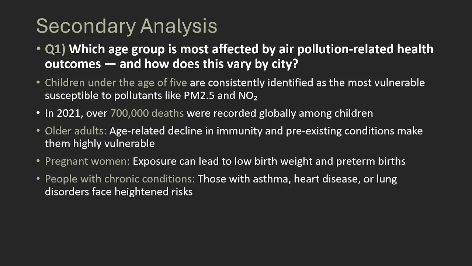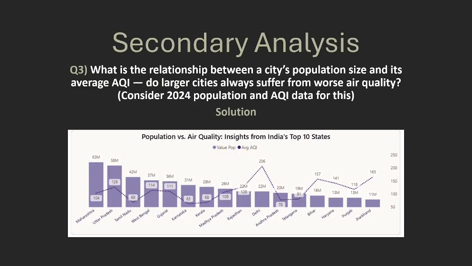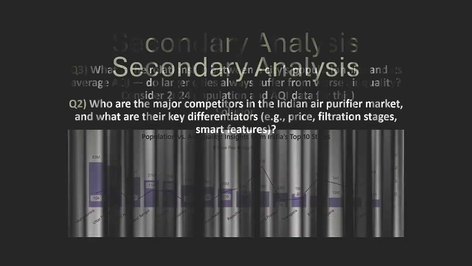So, as you all know, children under the age of 5 are consistently identified as the most vulnerable because of lower immunity compared to other adults. Next, we have older adults, pregnant women, and people with chronic conditions who have lower immunity because of their conditions and age related illness. Going by this visual, we can see denser states like Delhi having more population per square kilometer have shown a higher air quality index compared to other populous states like Maharashtra, Uttar Pradesh, and Tamil Nadu.